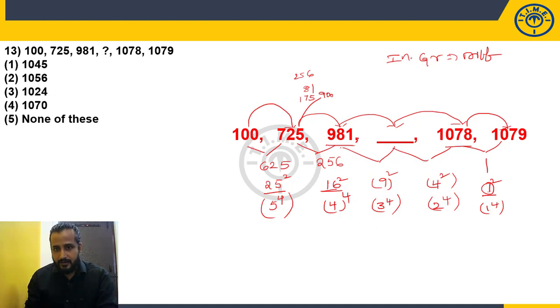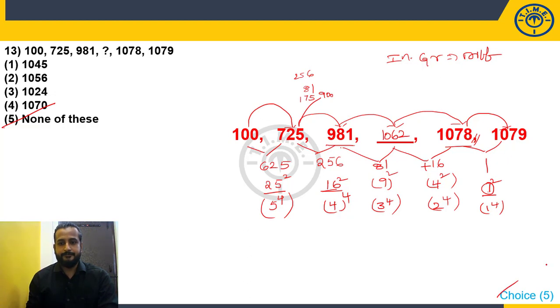So what will be the number here? 981 plus 81. What is 981 plus 81? Definitely 1062. 1062, and 4 square is 16, or 2 power 4 is 16. So 1062 plus 16 is 1078, perfectly matching. So what is the missing number? 1062. Choice 5. None of this.